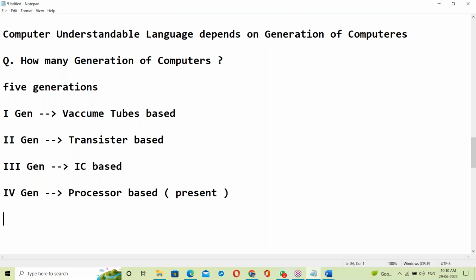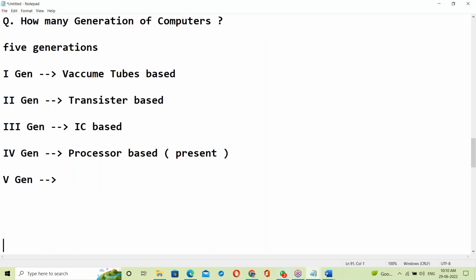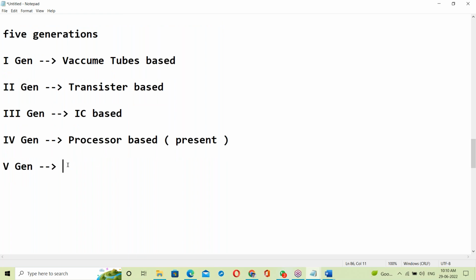Next, the fifth generation. It's the future. Future generation means don't expect it for a long time, in a couple of years only. By 2025, we expect the fifth generation computer in the market. What is it? Quantum computers?